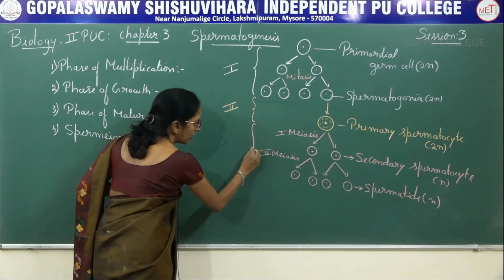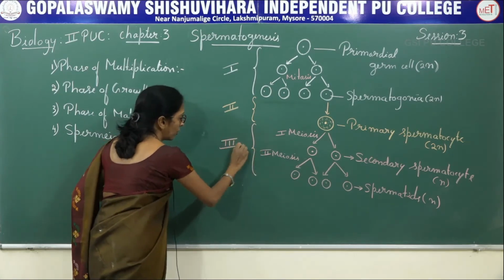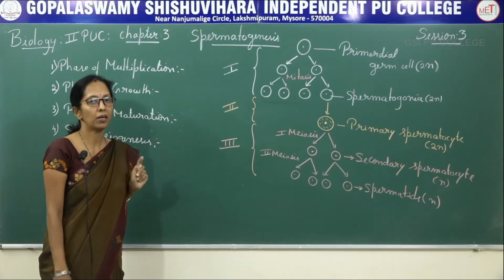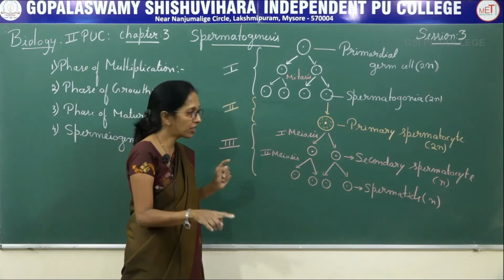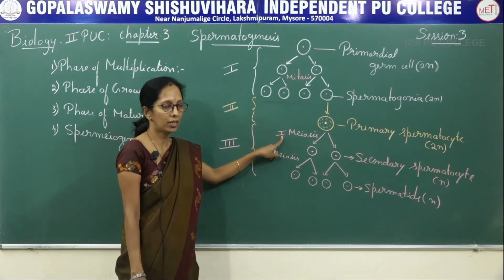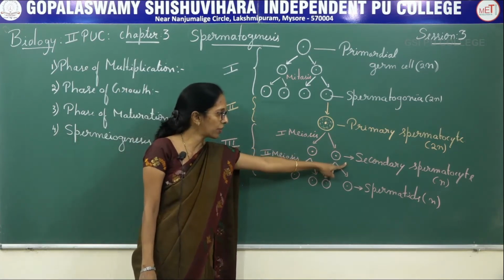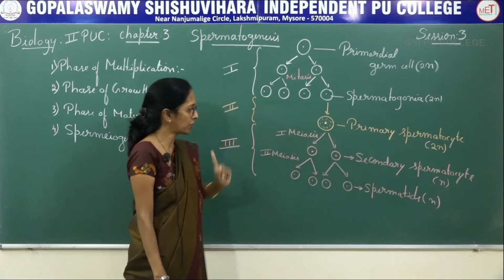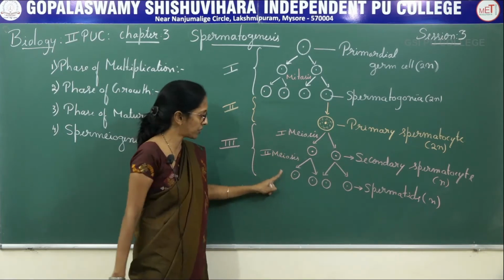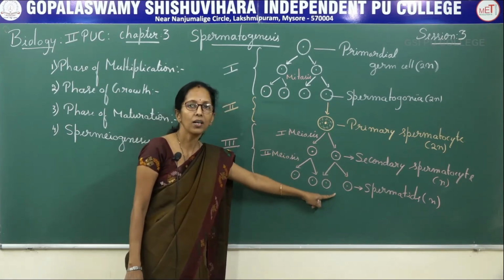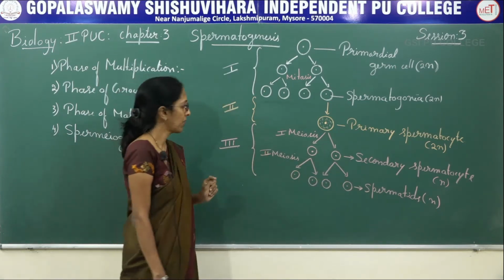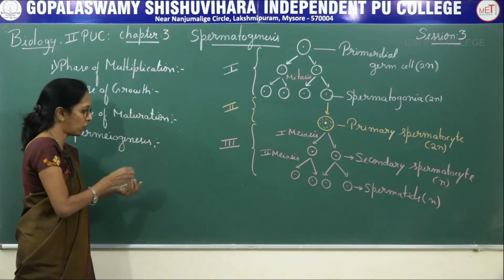This stage is the phase of maturation. So, what is meant by phase of maturation? After the growth, primary spermatocyte undergoes first meiotic division, forming secondary spermatocyte, which in turn undergoes second meiotic division, forming haploid cells, the spermatids.